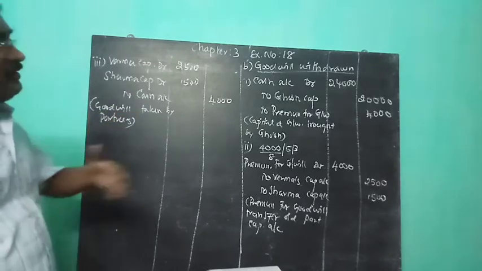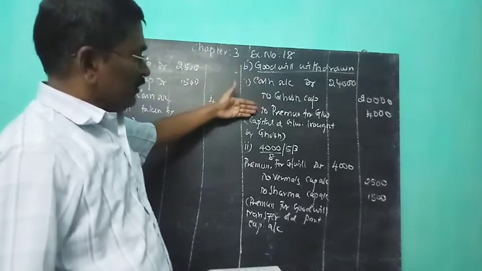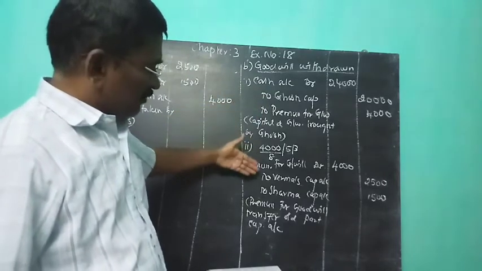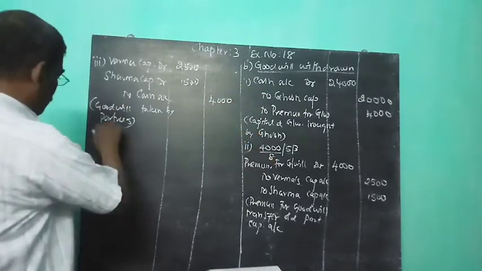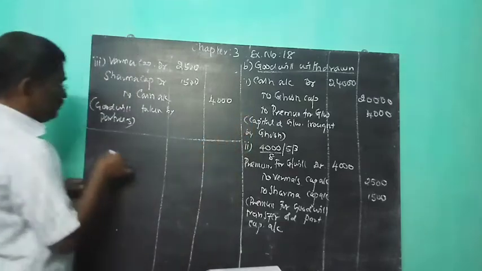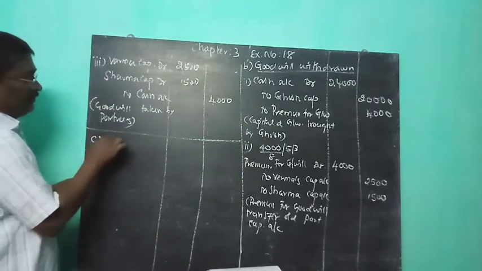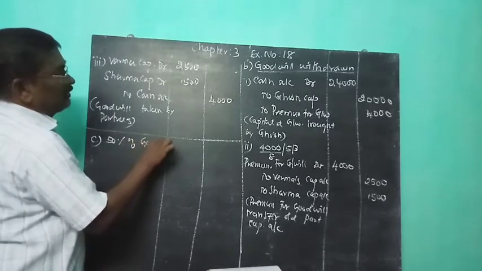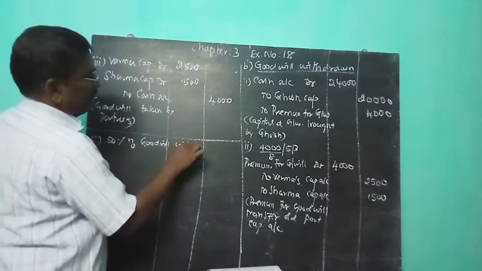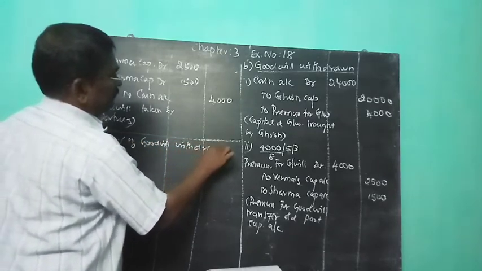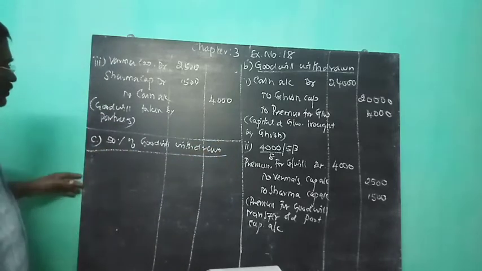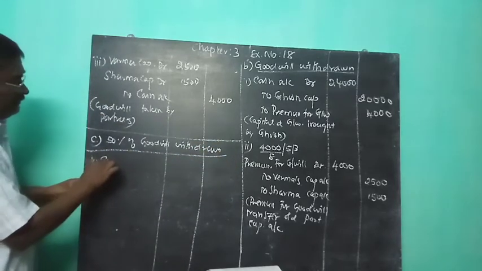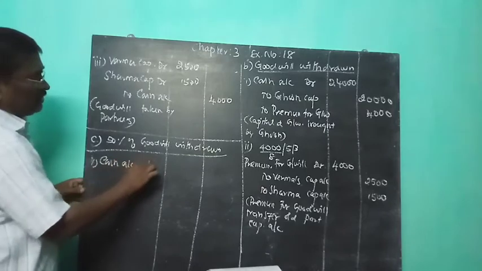So in case B, the full amount of premium for goodwill is transferred to the partners' capital, and the full amount is taken by all the partners. Journal 1, cash account debit.